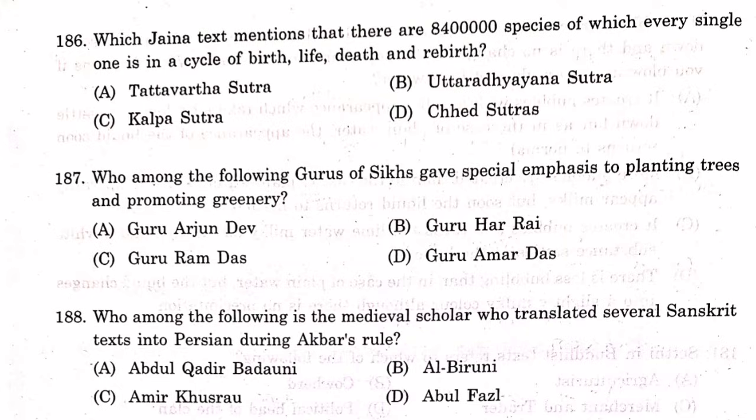Question 186. Which Jaina text mentions that there are 84 lakh species, of which every single one is in a cycle of birth, life, death, and rebirth? The answer is B. Uttaradhyayana Sutra.